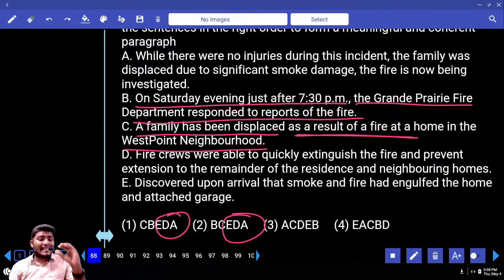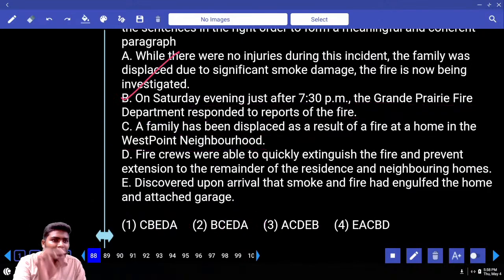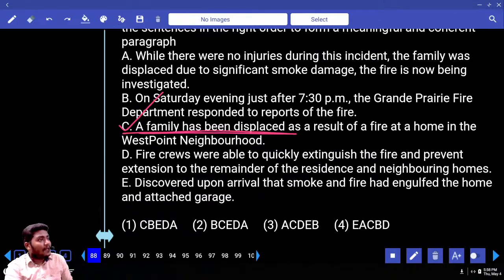How to rearrange these two sentences? We need some starting sentence. If your starting sentence is B, we are only speaking about the time of the incident as the important one. Time of the incident is important for us. Coming to C, it is not the time of the incident for us. It is the important thing that is happening to the family. Because of the fire, there has to be a family displaced.